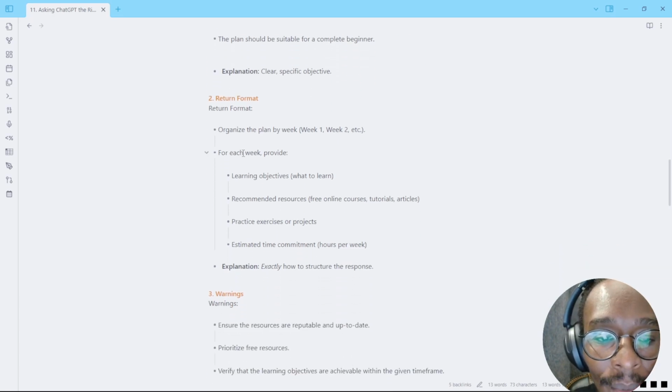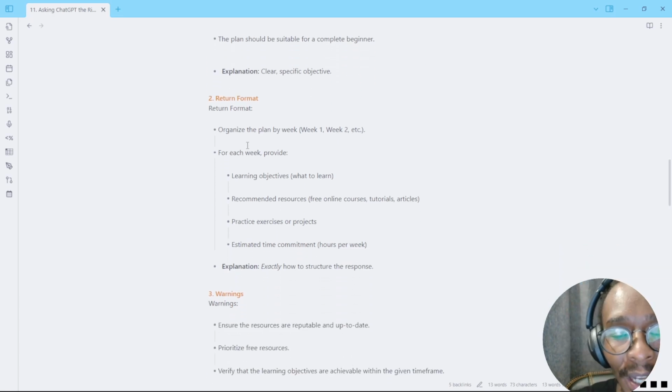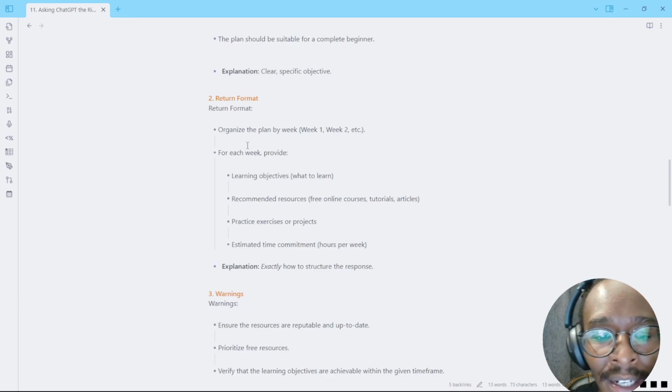And after that, the return format here is going to be: organize the plan by week. So like week 1, week 2, week 3. This is kind of like giving it the structure of how you want the response to be.